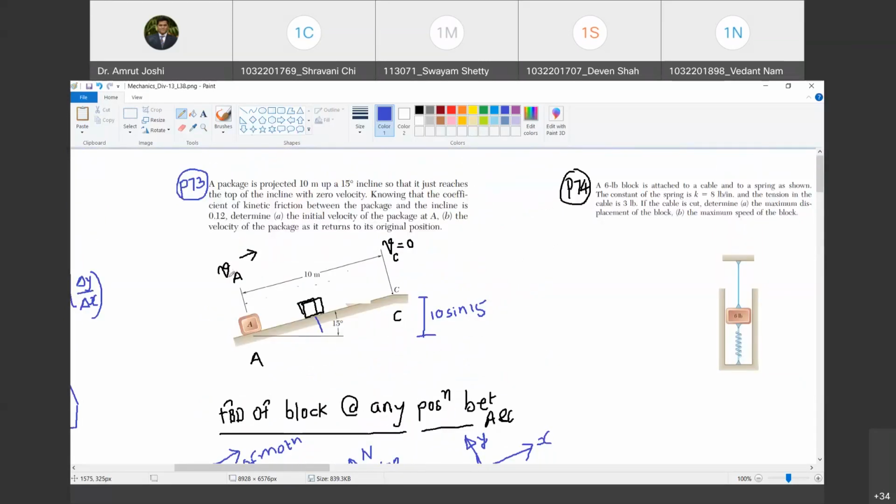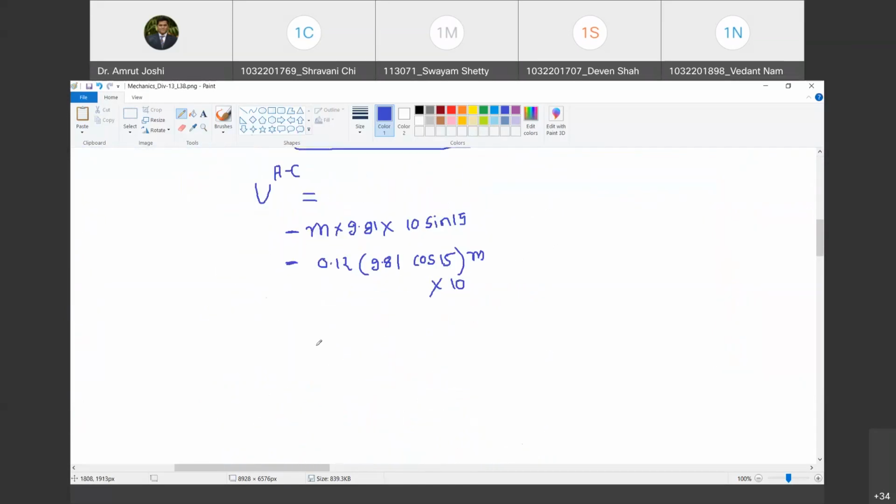Okay. Now this must be equal to, tell me, this must be equal to what? Half. This must be equal to kinetic energy at C minus kinetic energy at A. Happy? Yes, sir. So what is kinetic energy at C?